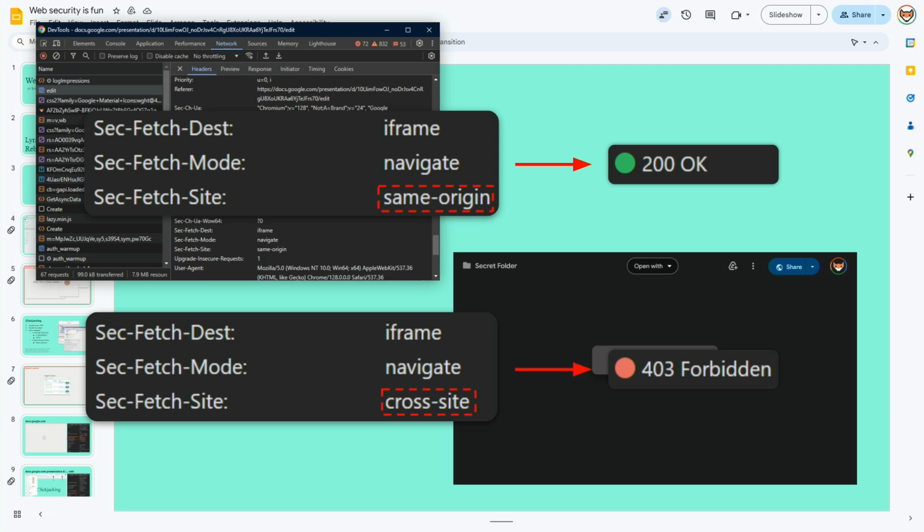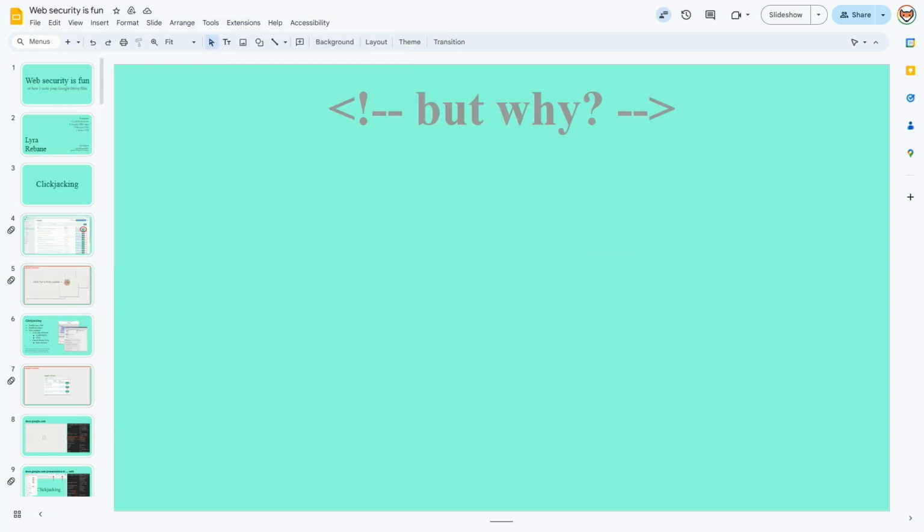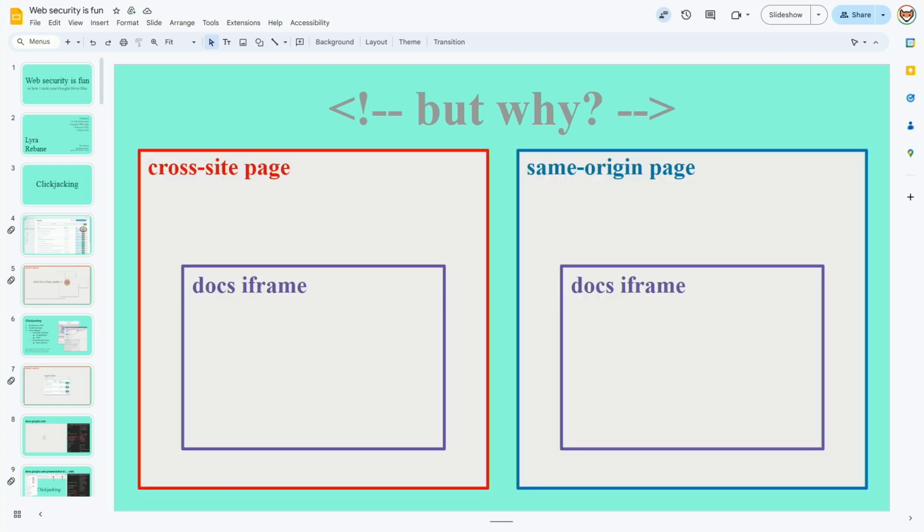I was confused, so I actually got the opportunity to talk to a couple security people from Google, and I asked them what's up with that. I'm still not clear what threat scenario it's meant to address exactly, but it seems like it's meant for scenarios where you have an iframe inside of a different page, and these are the headers you get.